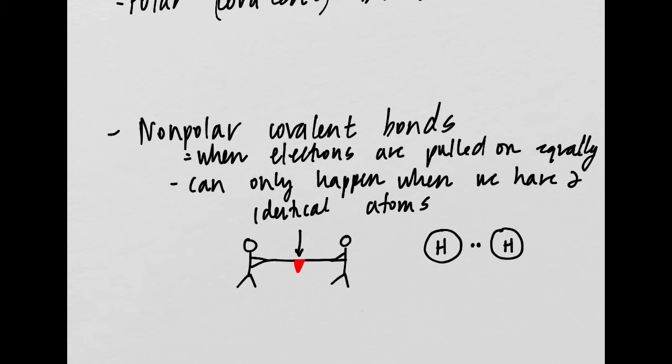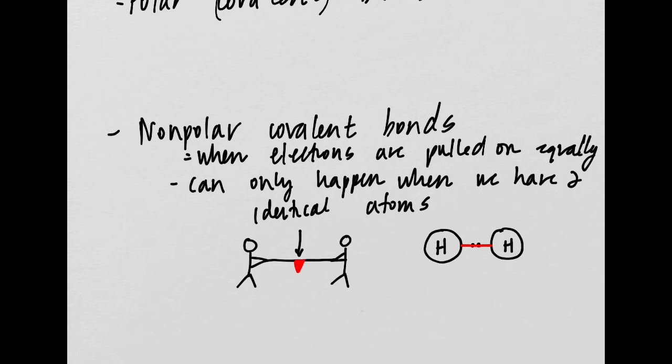They're equally as strong, so those electrons are going to remain exactly in the middle of this covalent bond, right? So is this bond polar? Remember, polar means that there are two opposite ends. Are there poles here? Is there a pole on this bond? If there was a pole, that means that one end would be partially positive and the other end would be partially negative. But that's not the case in this situation, right? There's no partially positive, there's no partially negative. They're exactly in the middle. So the bond is neutral. The bond is non-polar.